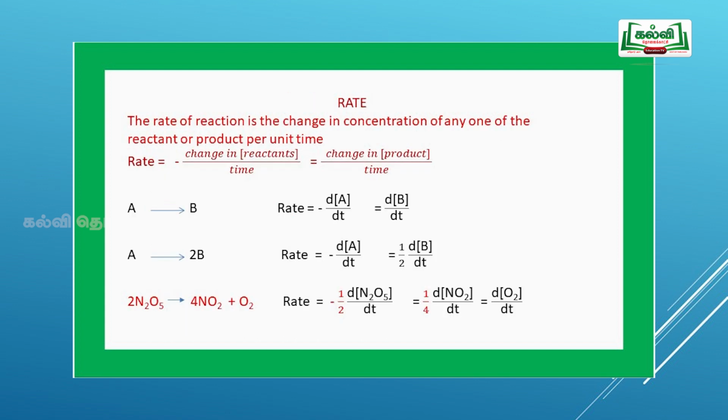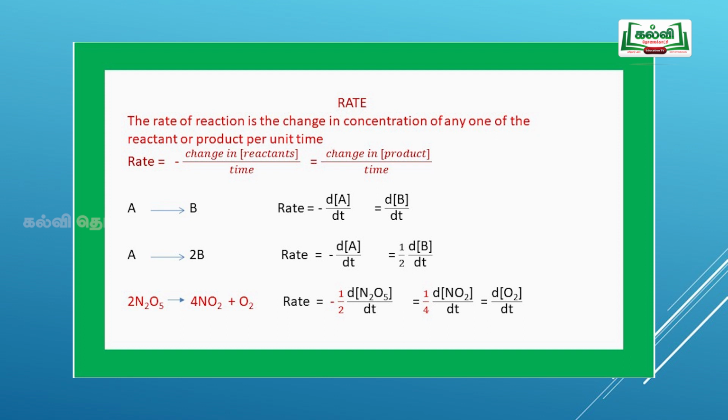Next, the rate is equal to the change in concentration of the reactant or the change in concentration of the product. The negative sign represents that the reactant concentration keeps on decreasing and the product concentration keeps on increasing. For a general reaction A gives B, rate is equal to minus dA by dt, equal to dB by dt. This says that however much A decreases, that much B increases. Next, if A gives 2B, the rate is equal to minus dA by dt, which is equal to 1 by 2 into dB by dt.